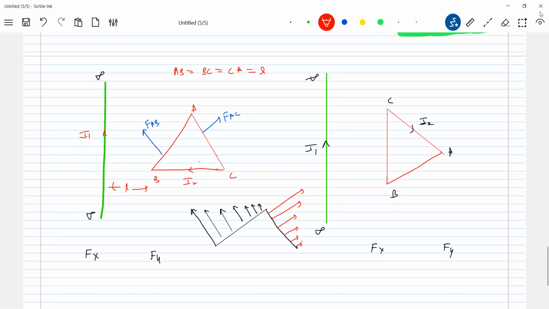What about on the wire BC? Next, on the wire BC, so this is A, C, B. Current is flowing like this. There is a reason why the forces are in this direction. No, no, B bar, current. So on the wire BC, I should show the force more here.